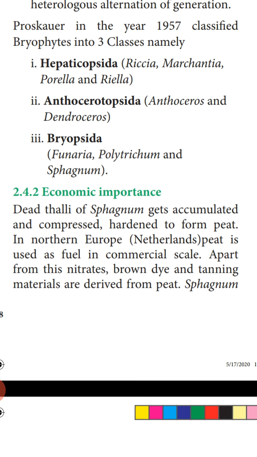So an example for this Anthocerotopsida is Anthoceros, as well as Dendroceros. The third class is the Bryopsida. Among the bryophytes we can find, they are the higher forms.